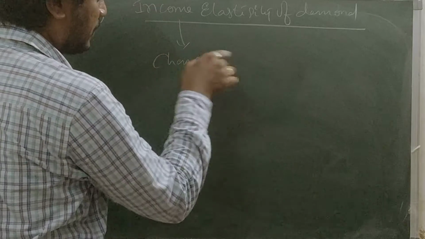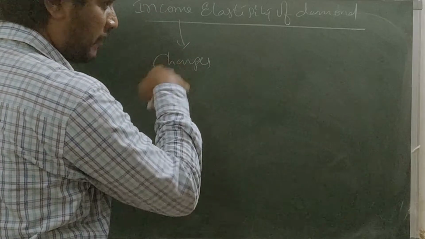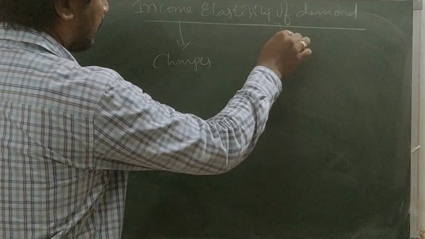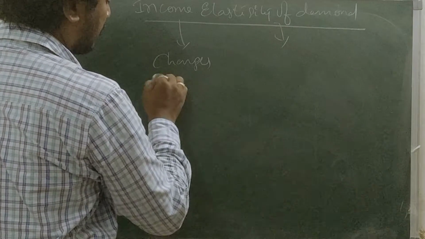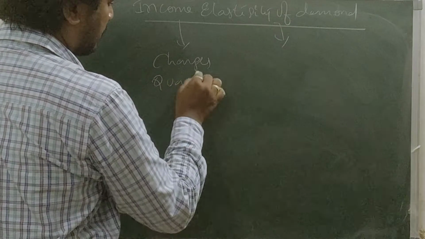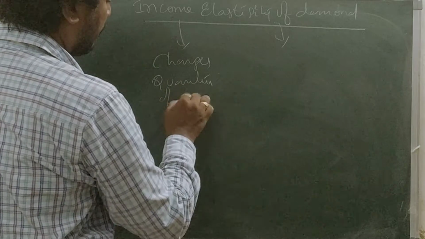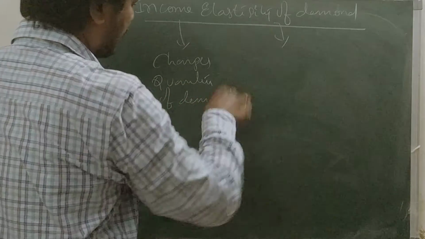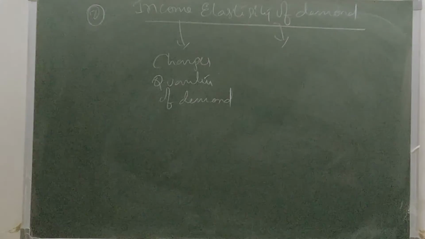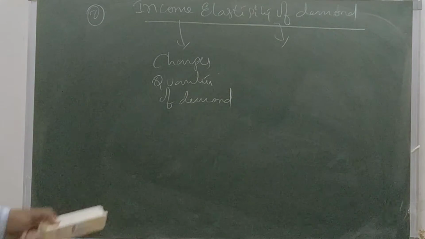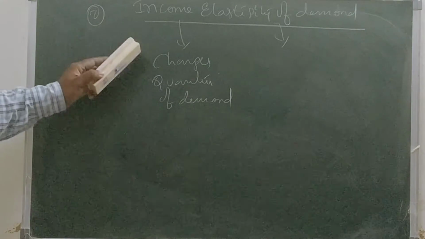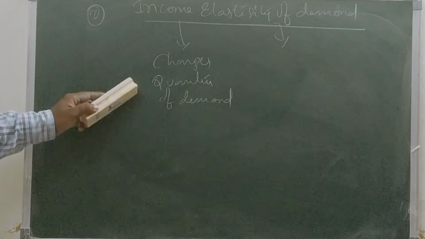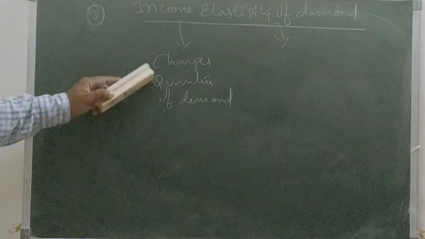Changes in quantity of demand in income elasticity. It is proportional to the change in income. The functional relation is the statement of income elasticity of demand, which can be derived from the following principles.